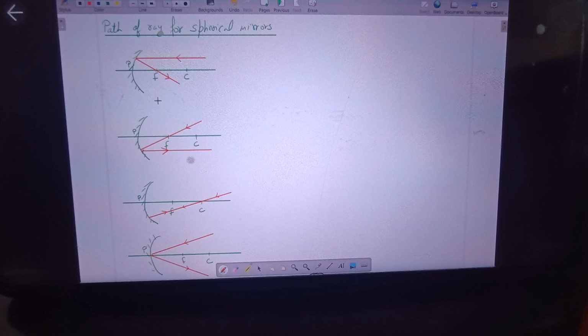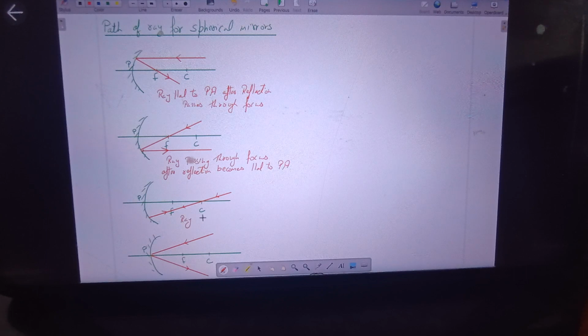Okay, so we'll first of all write down the points, and the points are that first is a ray parallel to principal axis after reflection pass through focus. Ray parallel to principal axis, after reflection passes through focus. Second, ray passing through focus after reflection becomes parallel to principal axis.